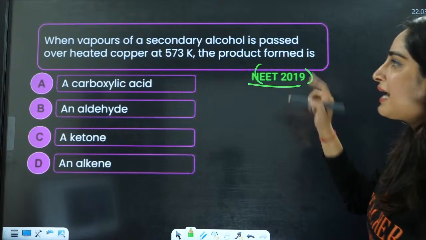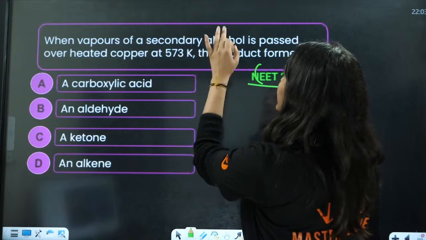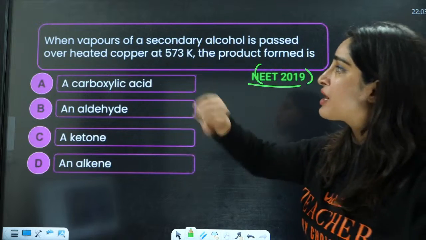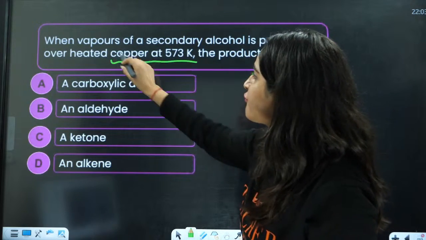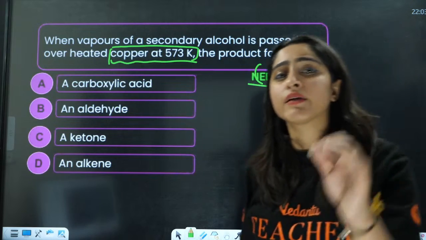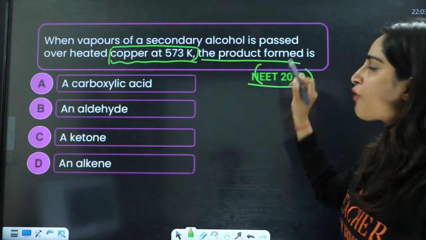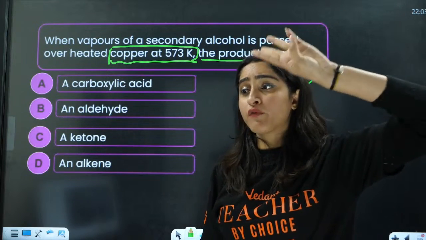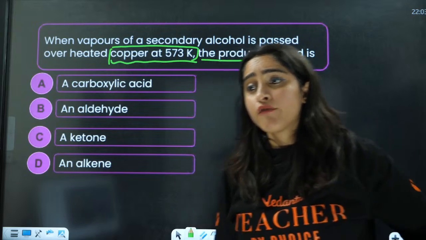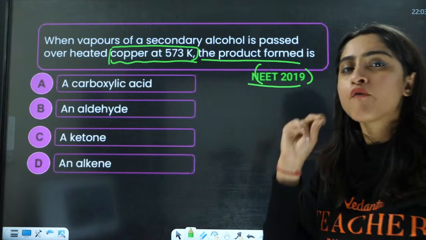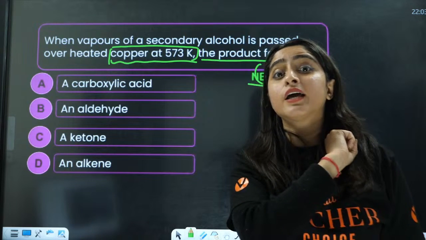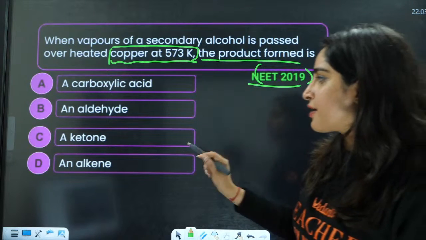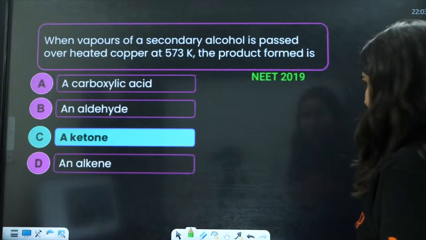Then you have a NEET 2019 question. When vapors of a secondary alcohol are passed over heated copper at 573 Kelvin, that means at 300 degrees Celsius, you will have the formation of which product? For 1 degree, you will have the formation of aldehyde. 2 degree, you will have the formation of ketone. 3 degree, you will have the formation of alkene. And here you have secondary, so the formation is of C, that is ketone, okay?